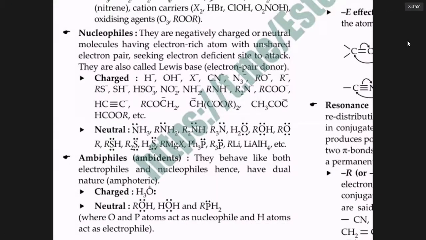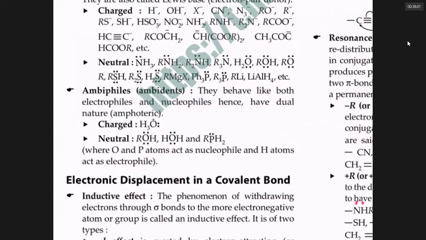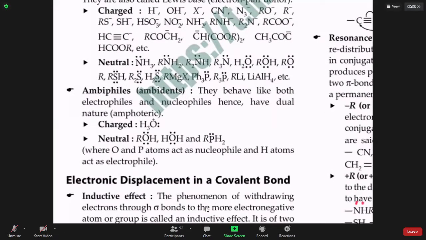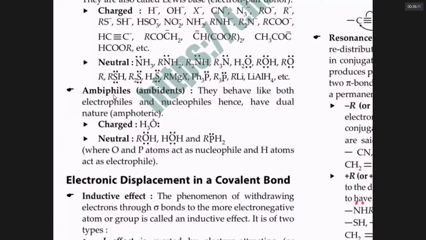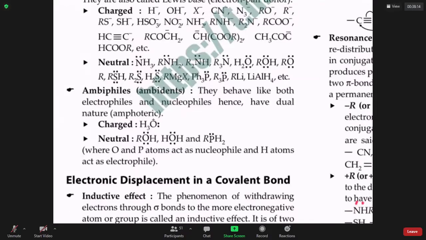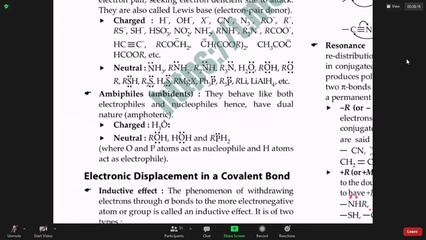nucleophiles. There are neutral nucleophiles which have atoms that carry a lone pair of electrons. Neutral nucleophiles are also called Lewis bases. Now there are amphiphiles which can be both electrophiles and nucleophiles. Examples are given here. Try to be familiar with all these examples. They make your IIT mains questions. Okay, so let us be familiar with this.